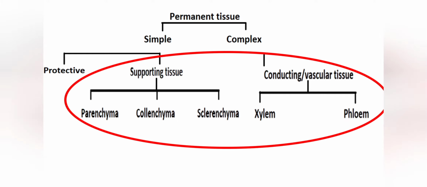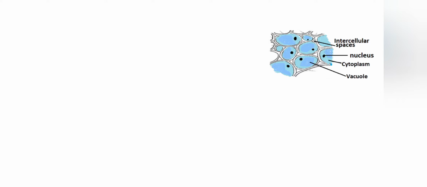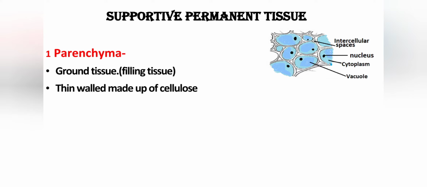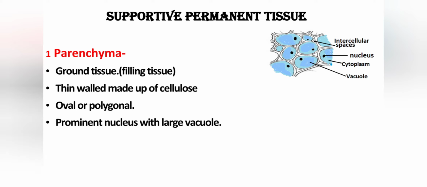Now let's simplify these names so that they become easy to learn. Parenchyma tissue is made up of parenchyma cells, and these cells form the ground tissue or the filling tissue. That means these cells are the most abundant cells of the plant, found everywhere inside the plant's body. These cells are thin walled and made up of cellulose. Parenchyma cells are oval or polygonal and they have a prominent nucleus with a large vacuole.